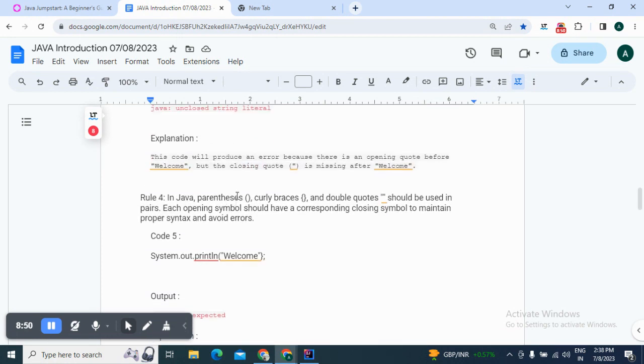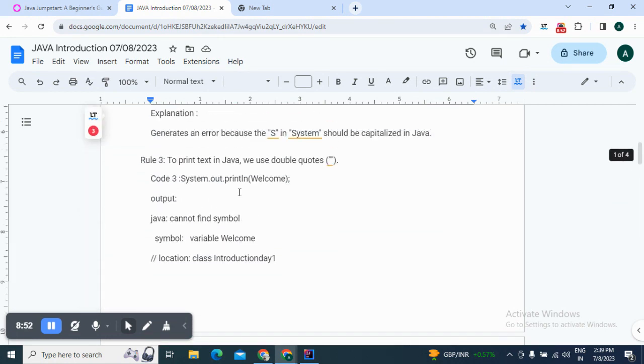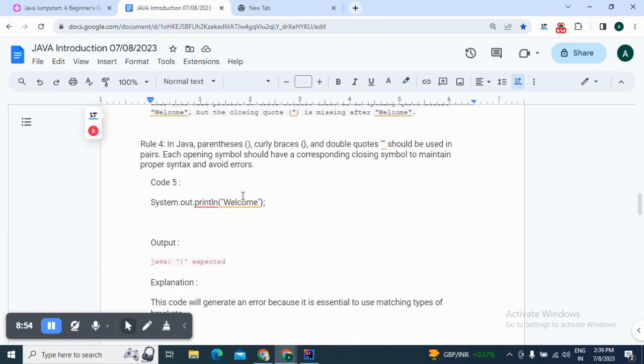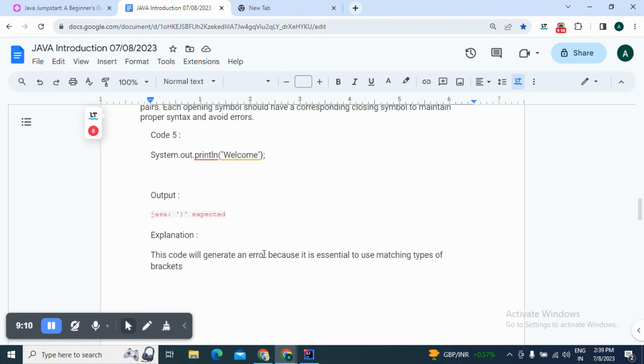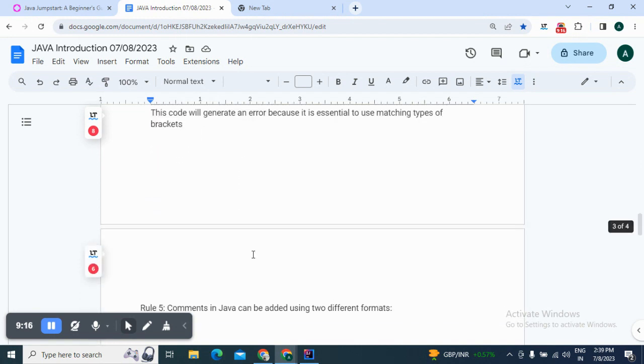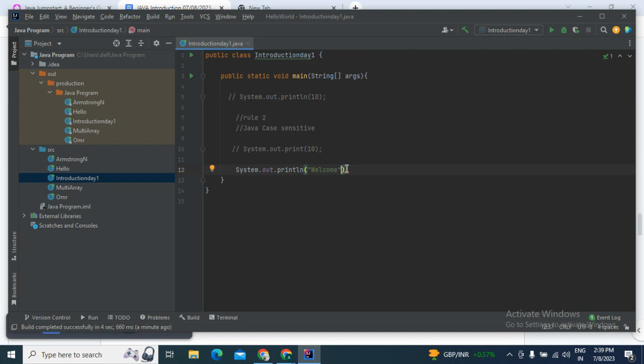Rule number 4 is saying that in Java, parentheses, curly braces and double quotes should be used in pairs. Suppose you start with the parentheses, and then you end with the curly braces, then Java gives you an error, and it will show in the error message that parenthesis is expected. Let me check that.